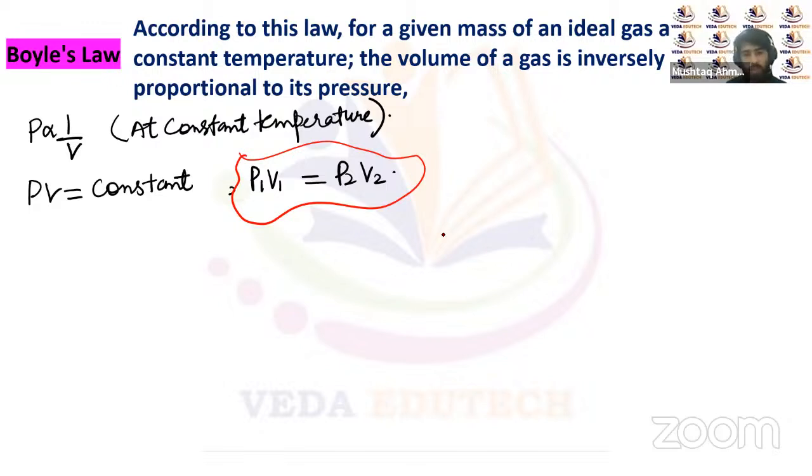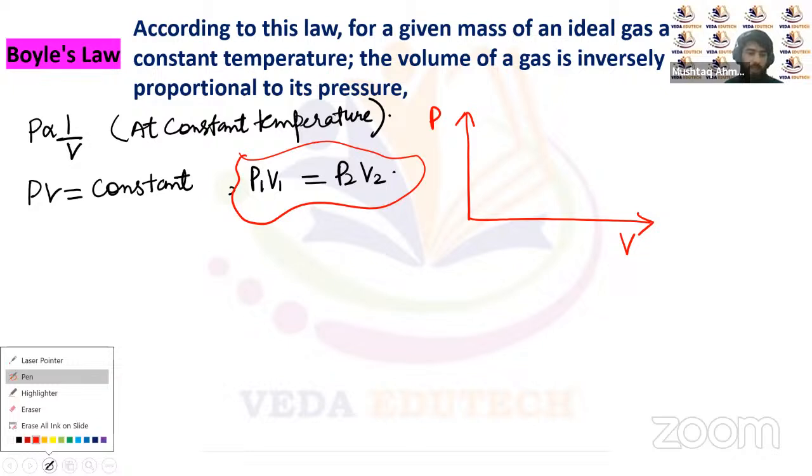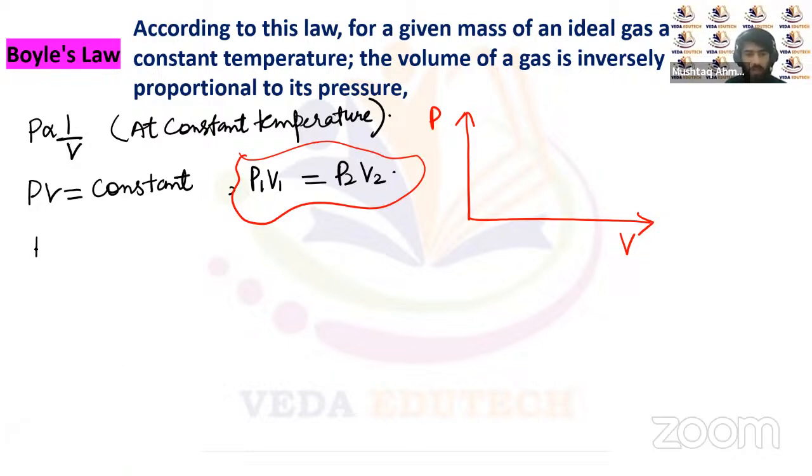Now let's plot the graph between the pressure and the volume at constant temperature. We can write this equation: P will be constant upon the volume. You can see here, as the volume tends to infinity, the pressure approaches zero. Or if the volume tends to zero, then the pressure approaches infinity.